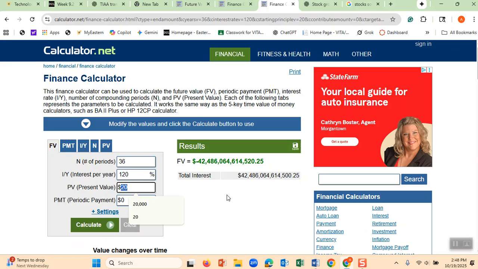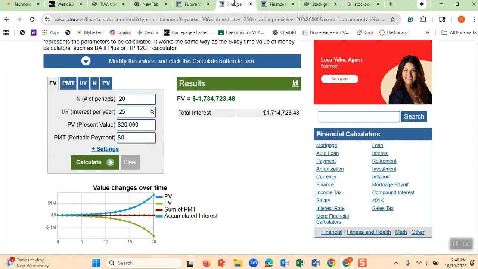The same concept is about credit cards, that we make a lot of mistakes in credit cards because students do not know. Let's say for 20 years, the credit card company tells the student to pay 25% interest, and the student owes the credit card company $20,000, and every month he or she pays $100.